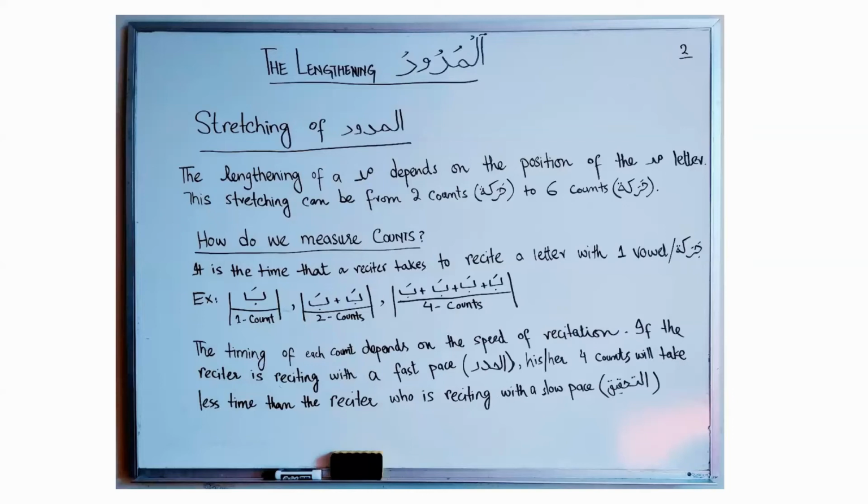If the reciter is reciting at a fast pace, his or her 4 counts will take less time than those of a reciter who is reciting slowly. So this is how we measure the count or haraka of a mad.